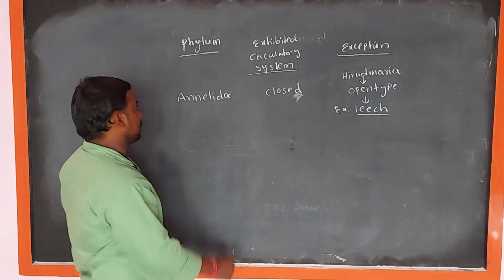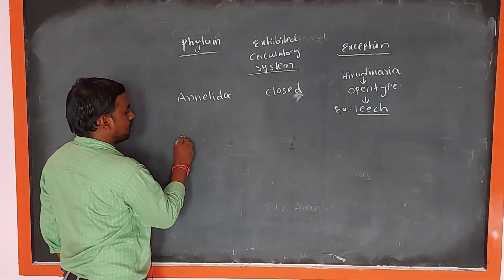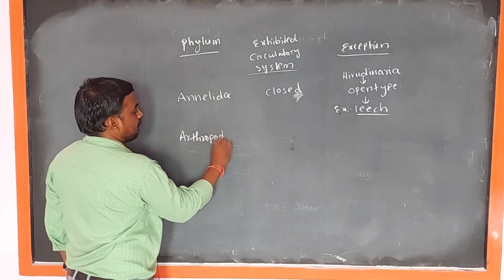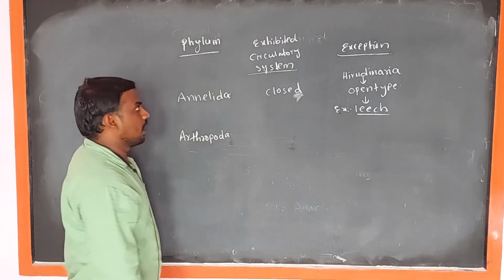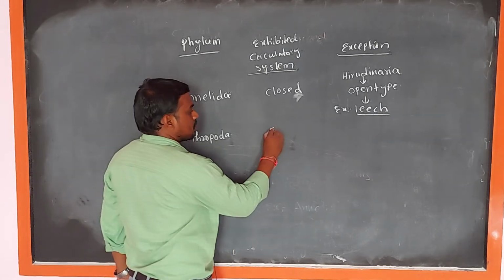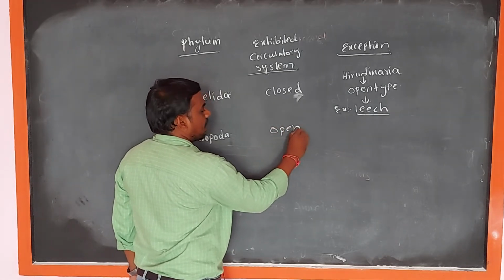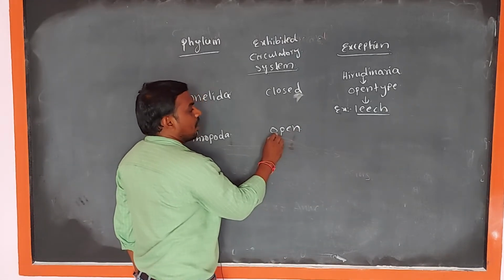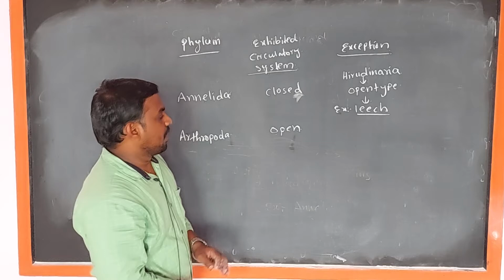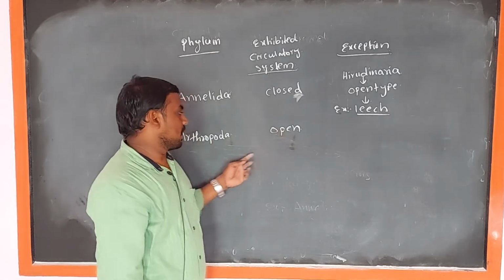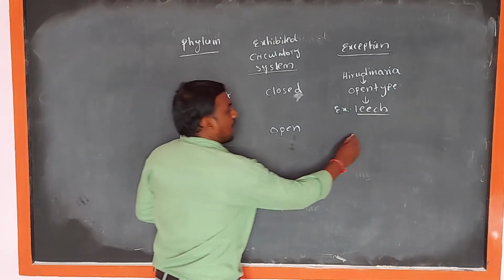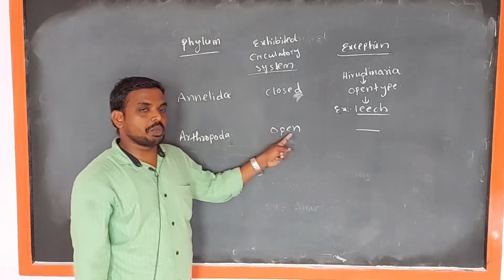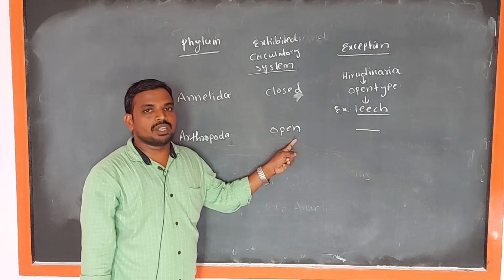Next one, phylum Arthropoda. Exhibited circulatory system is open type of circulatory system. So the blood flows within the body cavity. So it is the open type of circulatory system, no exceptions. So all Arthropoda animals are exhibited open type of circulatory system.